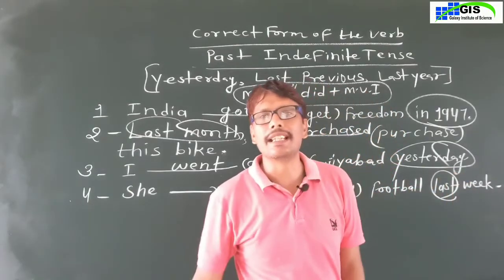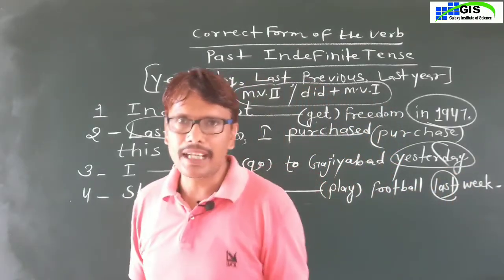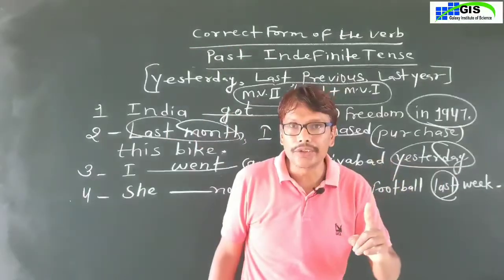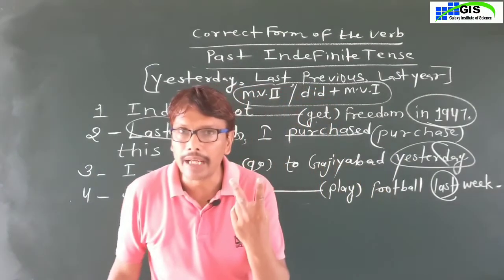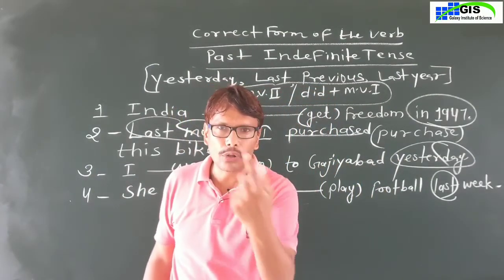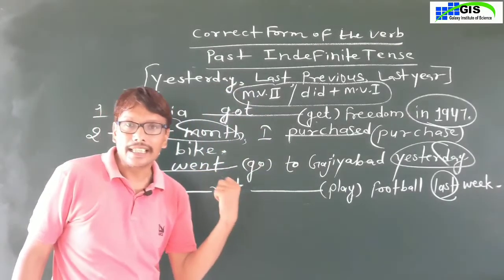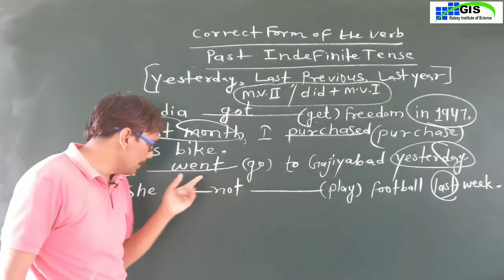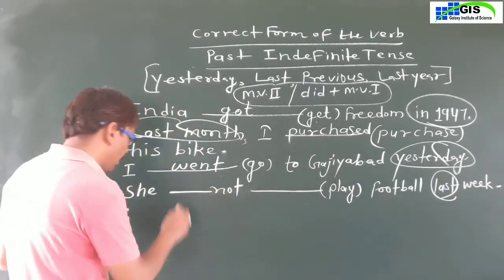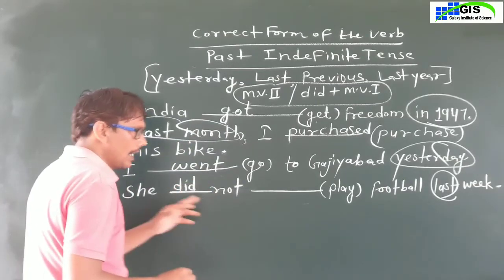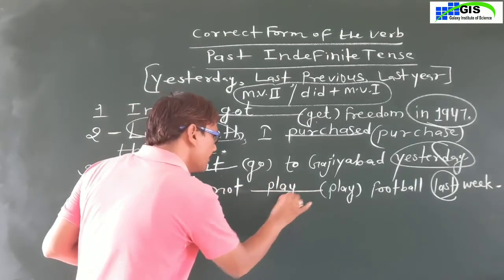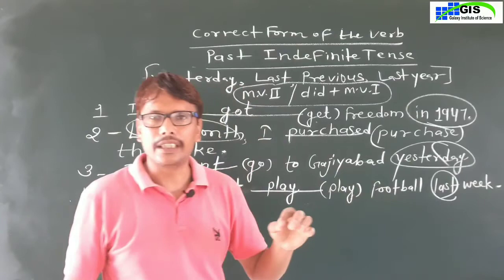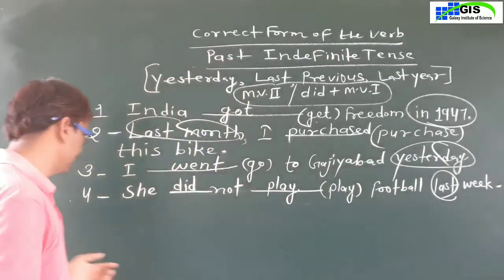The adverb of time is last. Last is given here. So you will use the second form of the main verb. But first of all, you have to look at the sentence. The sentence is negative. So you will use did plus main verb first form. She did not play football last week. Okay? Next.